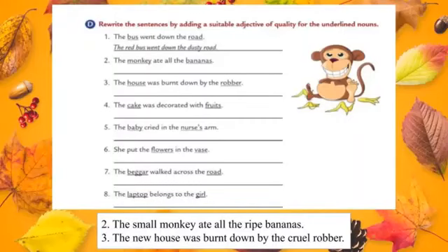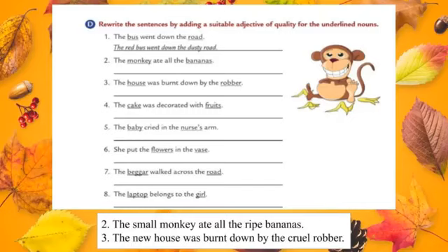Students, let's move to the next exercise, that is rewrite the sentences by adding a suitable adjective of quality for the underlined nouns. Here look at the exercise. They gave some sentences and underlined some nouns. We should add adjectives to that nouns. Let's see the first one. The bus went down the road. This is the first one.